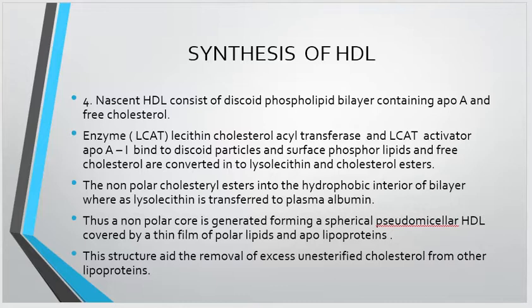This enzyme LCAT converts the phospholipids into lysolecithin, and the fatty acid released from the phospholipids is transferred to the cholesterol, and it is converted into esterified cholesterol.